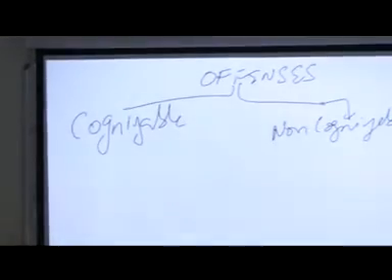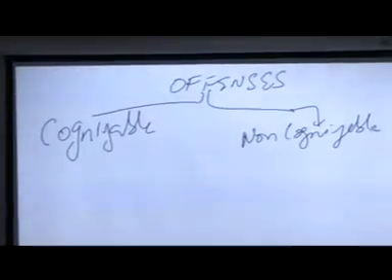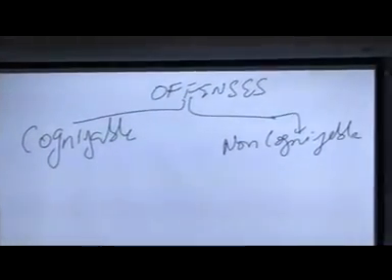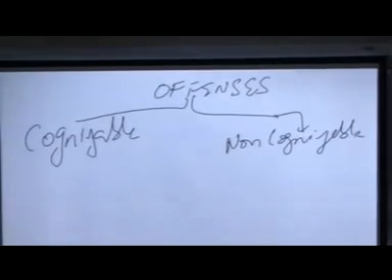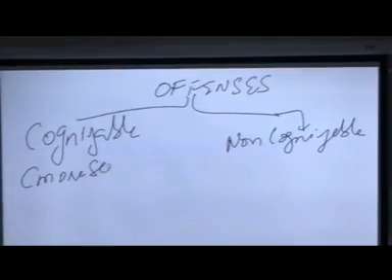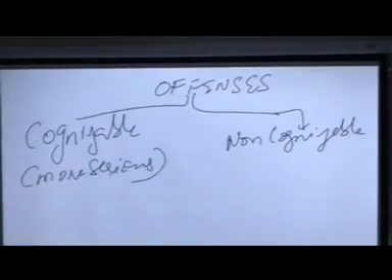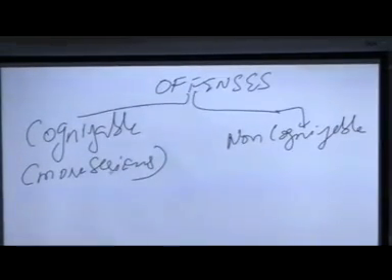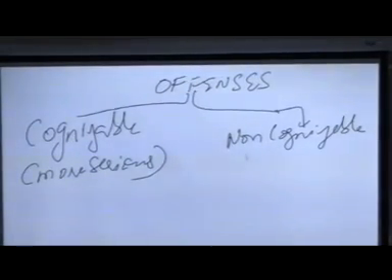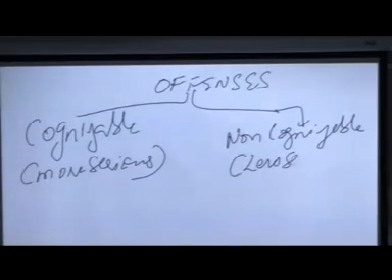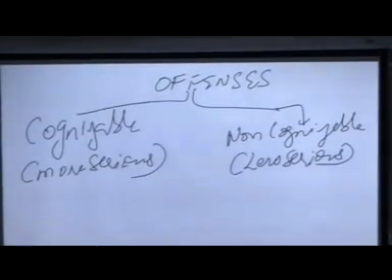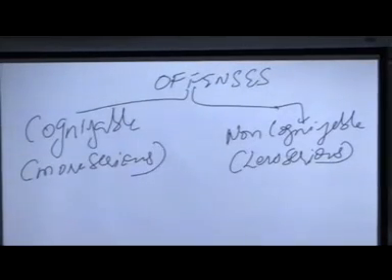Cognizable offences are, in general, just for the basic purpose of understanding, more serious offences. Non-cognizable are less serious offences. It's a subjective term.